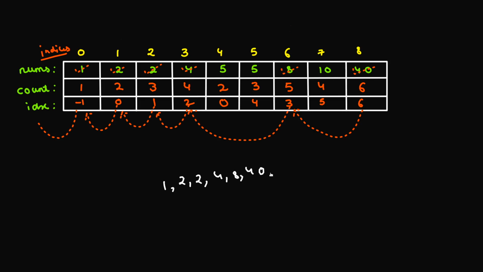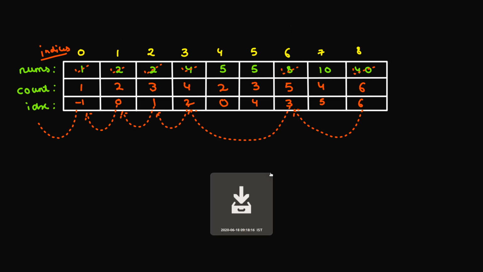Okay, so I hope this algorithm is clear to you. This particular question is very similar to one more question, the LIS question, which is a standard DP question. So the technique that we are using here is also a DP technique, dynamic programming. Next we'll see how we can implement this in code. So let's just jump to the code section.